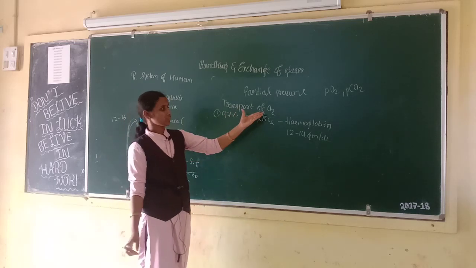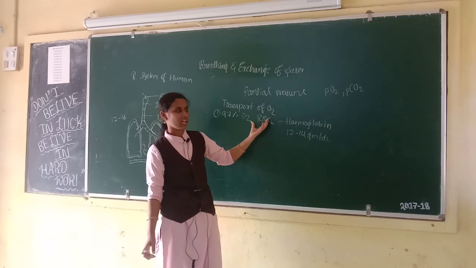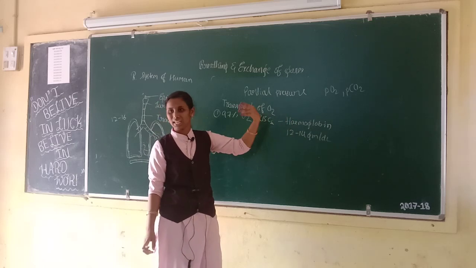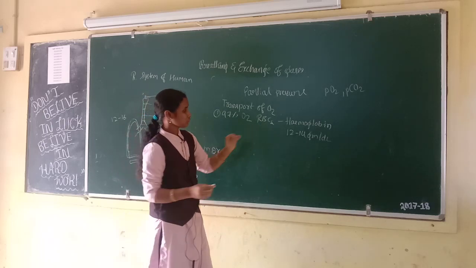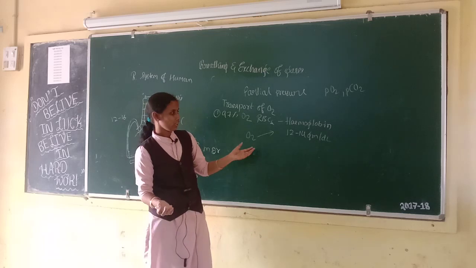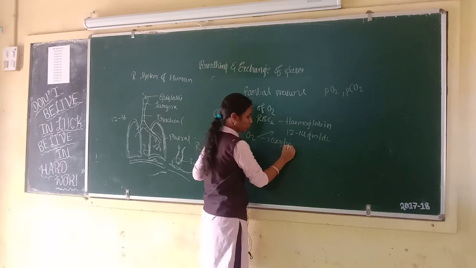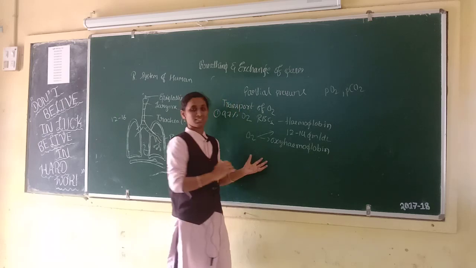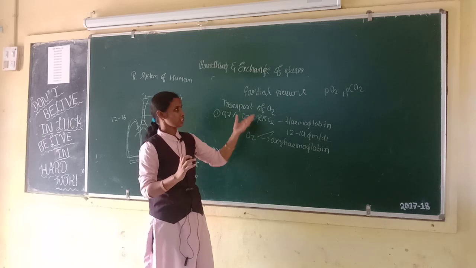97% of oxygen is carried by the RBCs, that is red blood corpuscles or red blood cells, because of the hemoglobin. Each hemoglobin carries 4 molecules of oxygen, and oxygen can bind with the hemoglobin in a reversible manner, forming oxyhemoglobin. This binding is related to partial pressure.